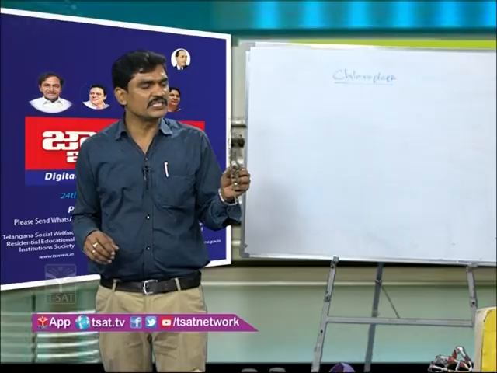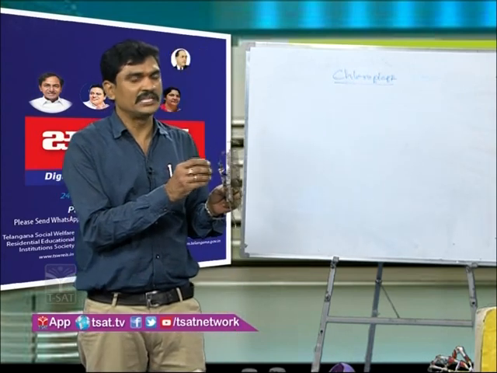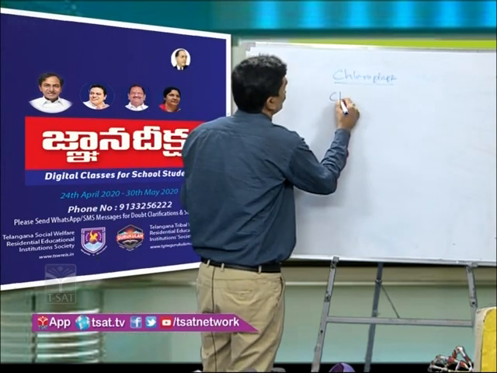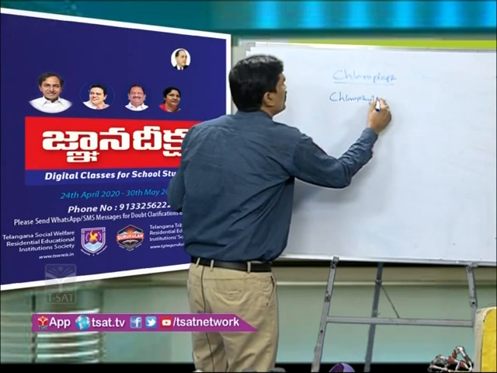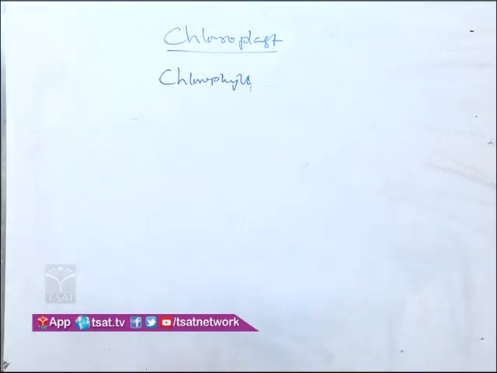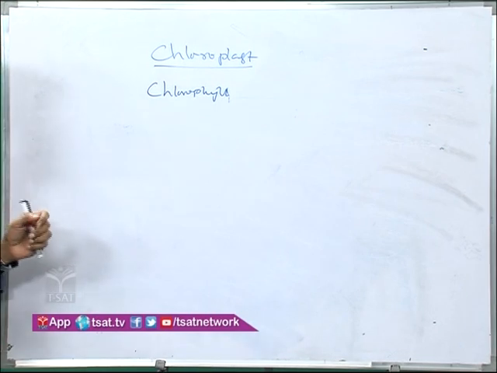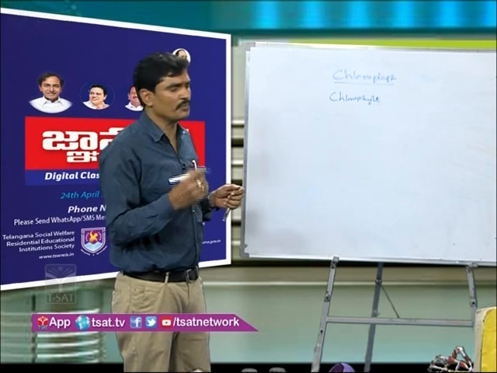If you take the chloroplast, you know that leaves are green in color. Why are leaves green? Mostly they have chloroplasts, and in the chloroplast a rich amount of the pigment chlorophyll is present. That's why they are green. If you see the structure of the chloroplast, it may be spherical, disc shaped or oval. Several shapes are present in the chloroplasts of developed cells and plants.